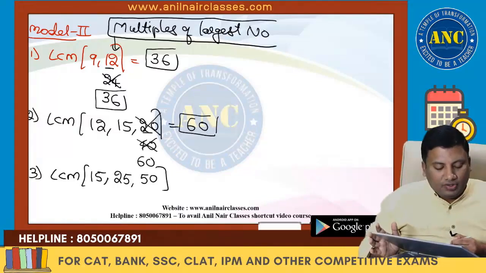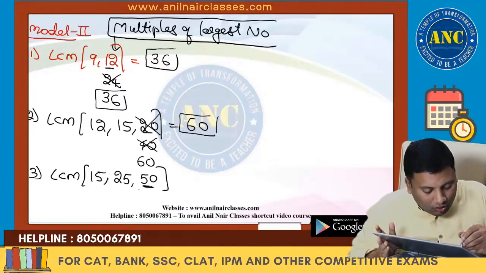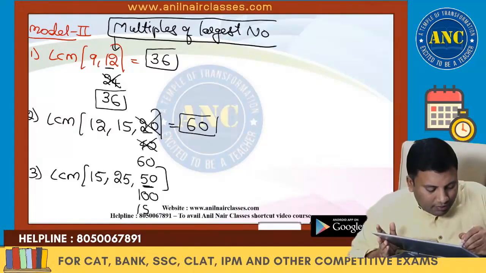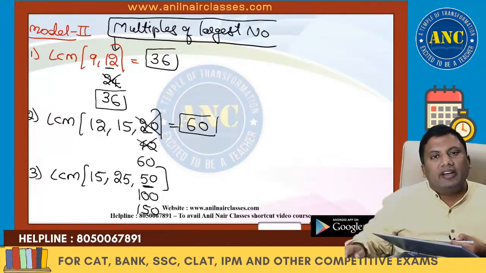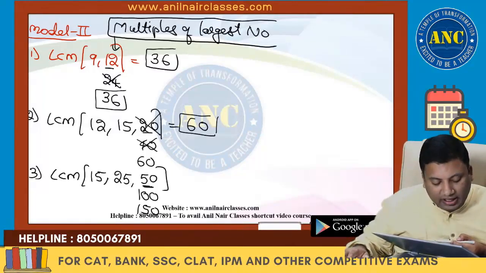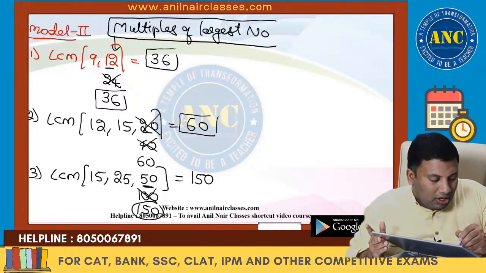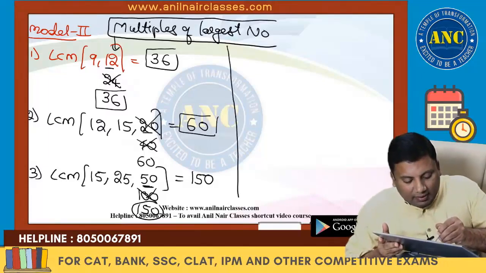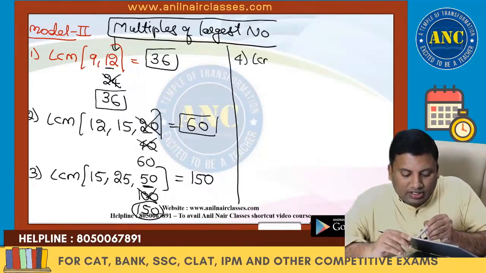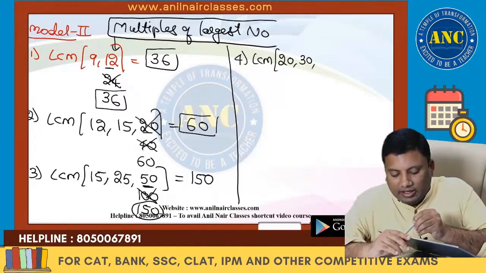LCM of 15, 25 and 50. Largest number, 50. Is 50 divisible by 15? No. Next multiple, 100. Is 100 divisible by 15? No. 150. Is 150 divisible by 15? Yes, 15 into 6. Is 150 divisible by 25? Yes. So the answer is 150. The largest number's multiple should be divisible by every other number, not only one number. For example, LCM of 20, 30 and 50.